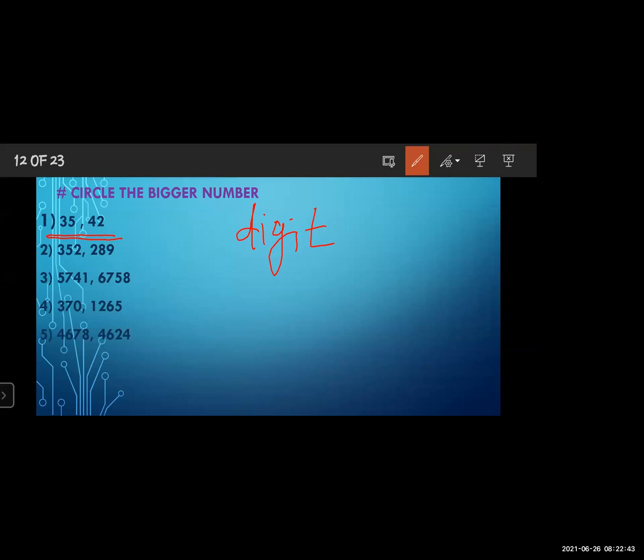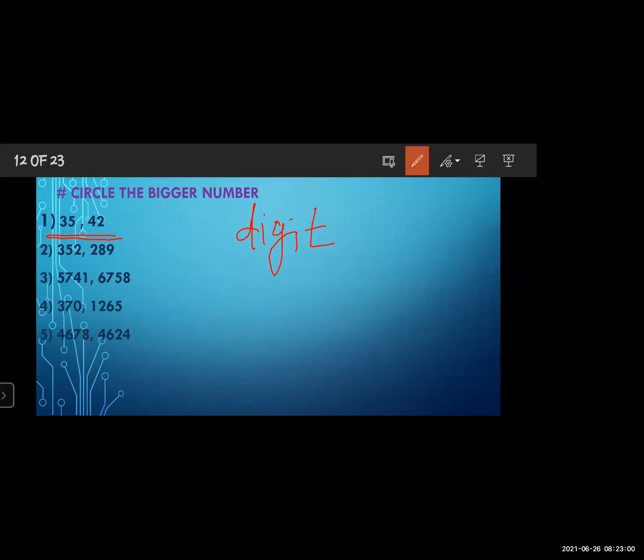35. How many digits? Two digits. And in the second number also two digits. Okay, both numbers have two digits. That time, what do you have to do?